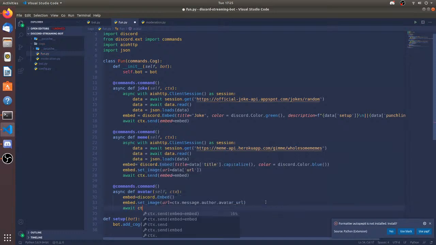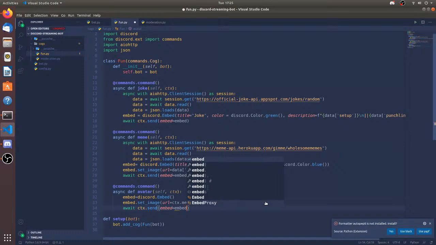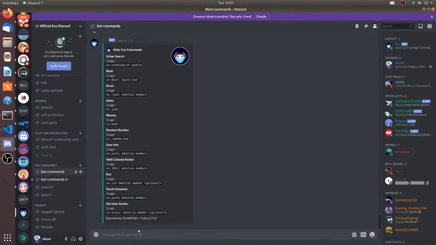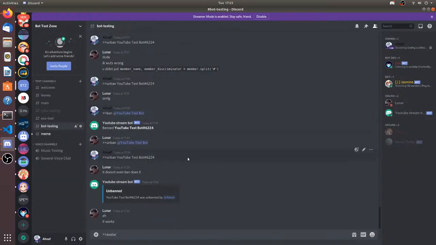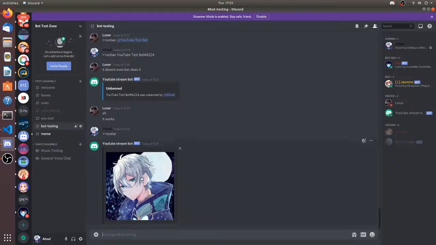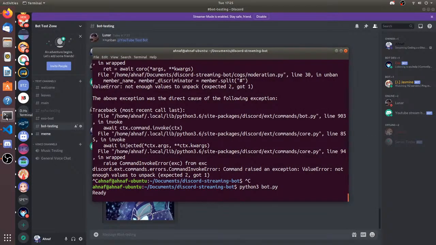So await ctx dot send embed equals embed. This won't take long. The embed commands, like the avatar command, are easy. Is the bot ready? Avatar. Yeah, it sent me mine.